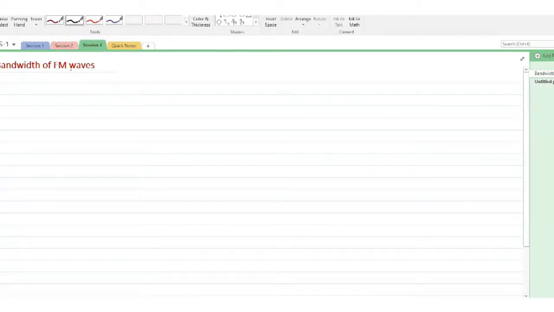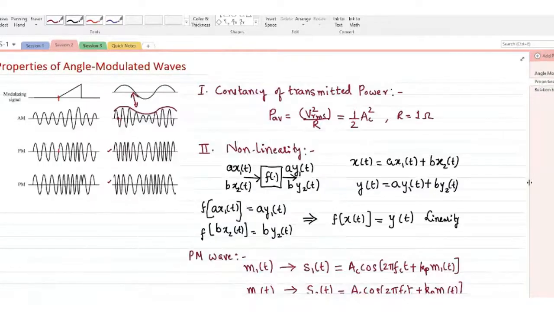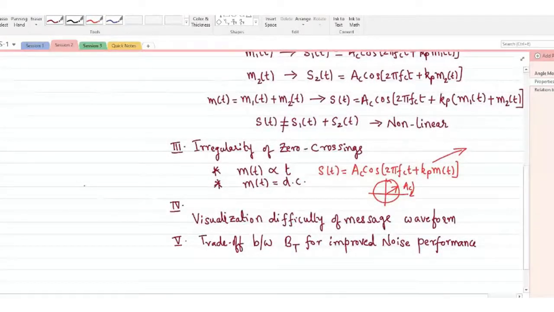We do this spectral analysis only to find the bandwidth of FM waves, because one of the properties, as we had listed in the last session, introduced in angle modulation is that there is a trade-off between the transmission bandwidth and the noise performance.